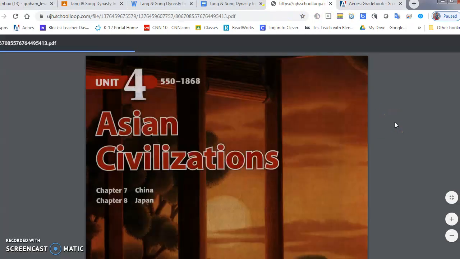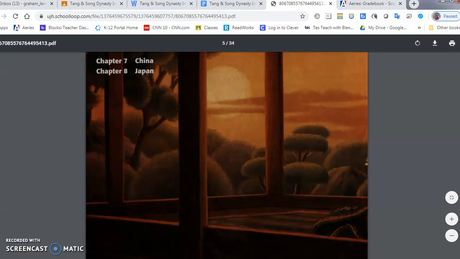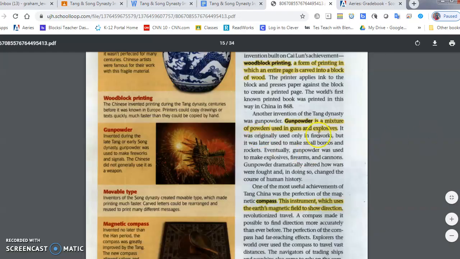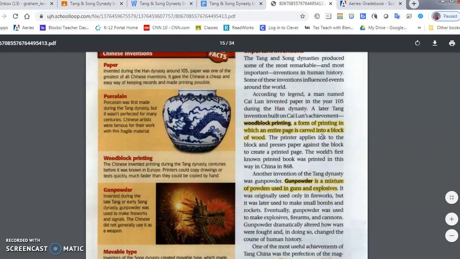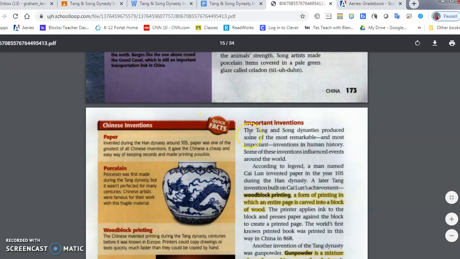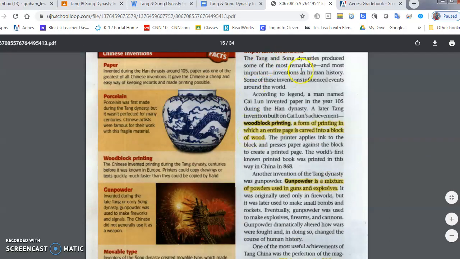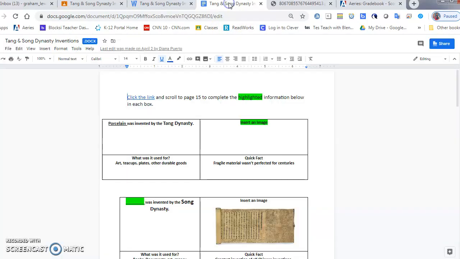Click on this link, and it's going to take me to the textbook, and I'm going to scroll down to page 15, where I have all of the Chinese inventions listed. I go back to my document. Porcelain was invented by the Tang Dynasty.